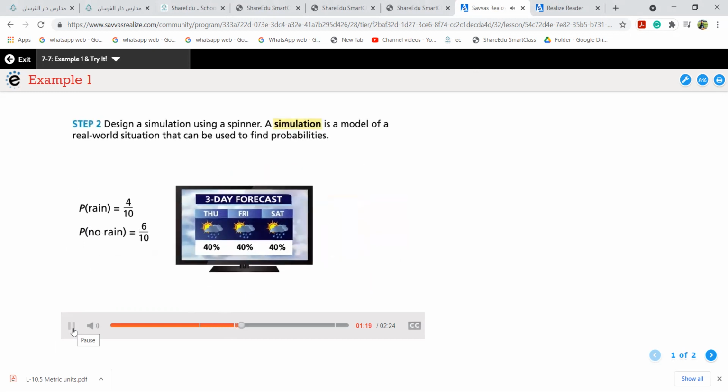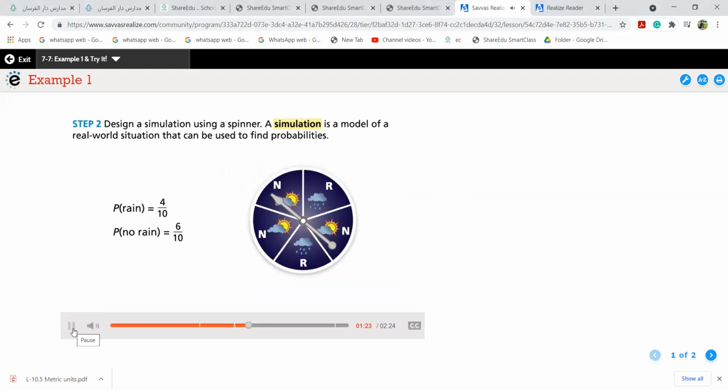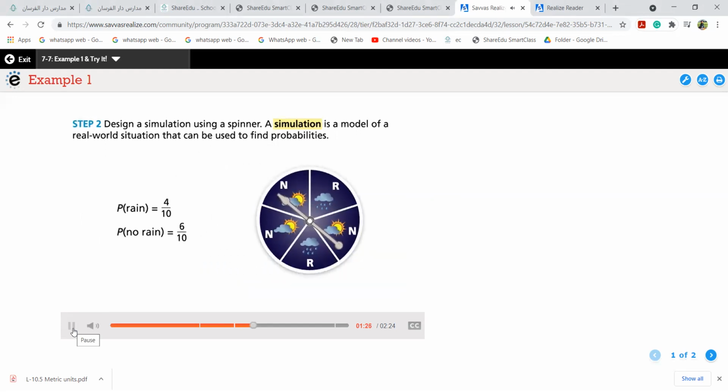Next, we can model the situation by designing a simulation using a spinner. A simulation is a model of a real-world situation that you can use to find probabilities. This spinner has 5 sections of equal size. 2 of the 5 sections are labeled R for rain. The probability of R is 2/5, the same as the probability of rain. The other 3 sections are labeled N for no rain. The probability of N is 3/5, the same as the probability of no rain.